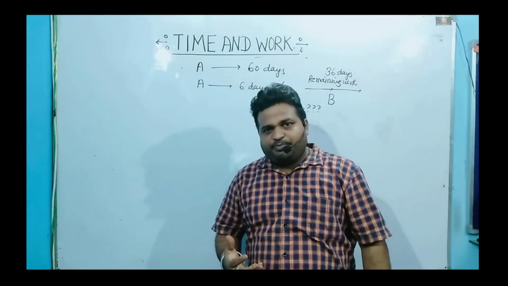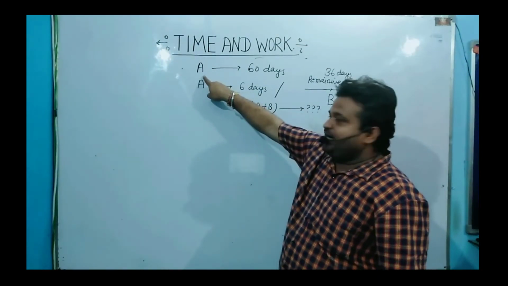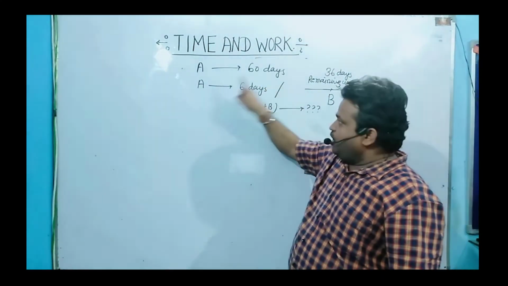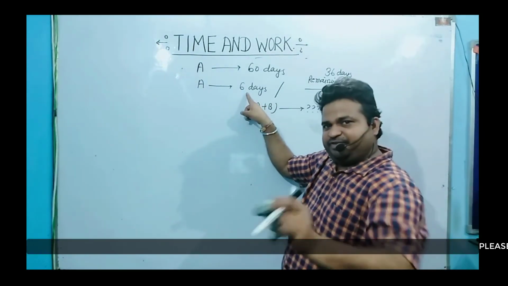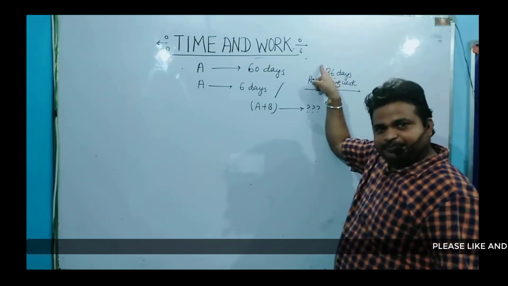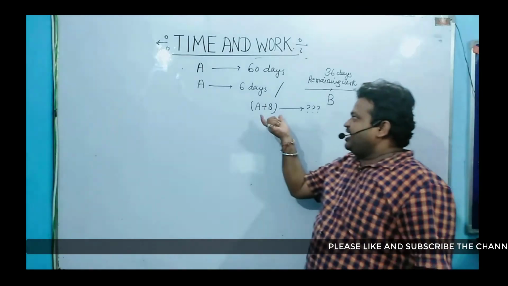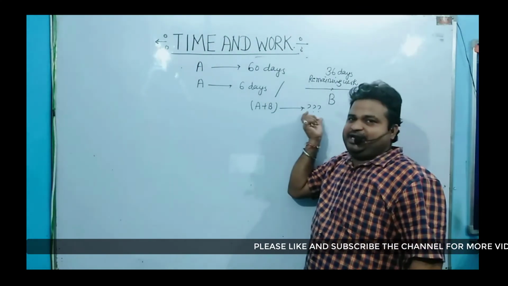Now the same problem based on the previous question. Now here the question is: A can complete a job in 60 days. Now A worked for 10 days and then left the job. And the remaining work is completed by B in 36 days. Now how much time can A plus B together take to complete the entire job?